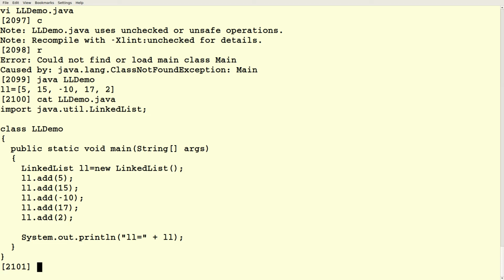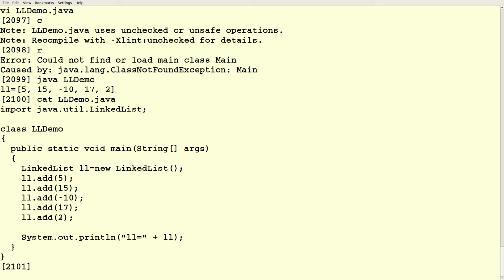Okay, so let's talk about this note when we did our compilation. It said ll-demo.java uses unchecked or unsafe operations, recompile with -Xlint:unchecked for details. So lint is about cleaning up little details. When you compile a C program, you can run it through something called lint, and it will tell you about things that are not errors and not quite to the level of warnings, but that it still notices as being odd. Java by default, when we say javac to compile something, it suppresses certain error messages.